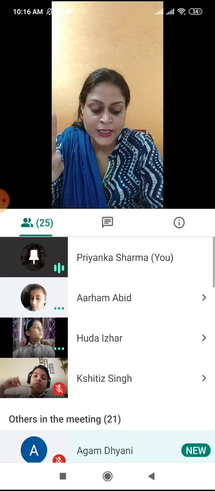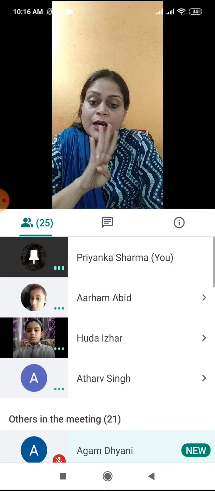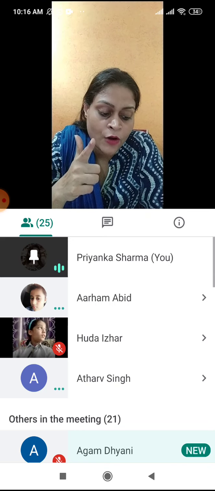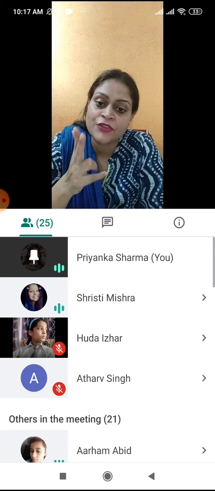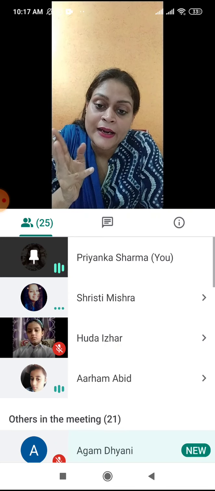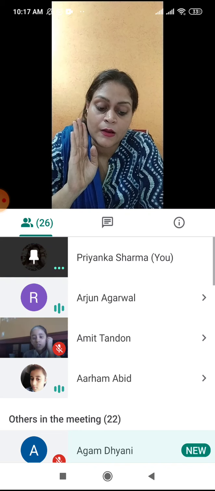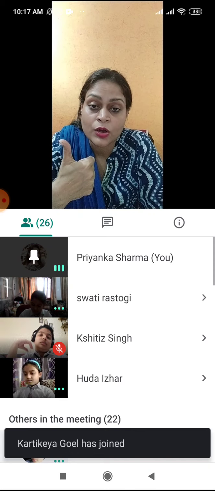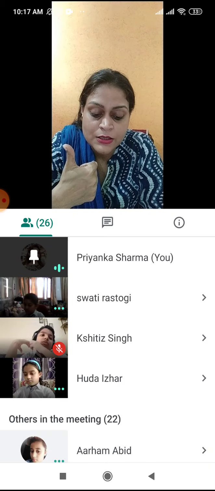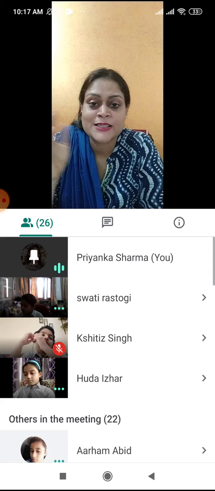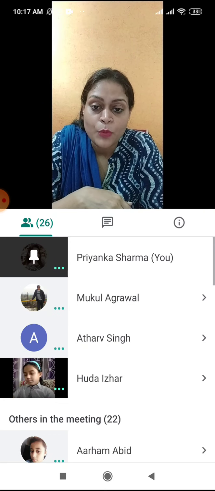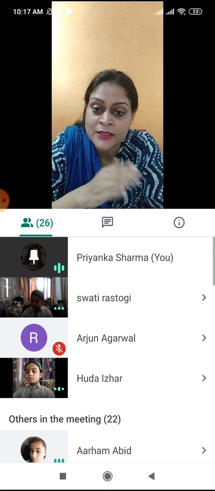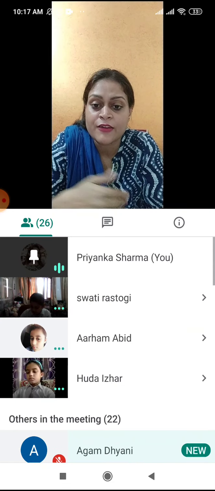Clear? So these are the four kinds of adverbs: adverb of manner, adverb of place, adverb of time, and adverb of frequency. Adverb of manner tells us how the action has taken place. The manner means sweetly, sadly, happily. Adverb of place tells us the place where the action takes place: inside, outside, here, there, everywhere.